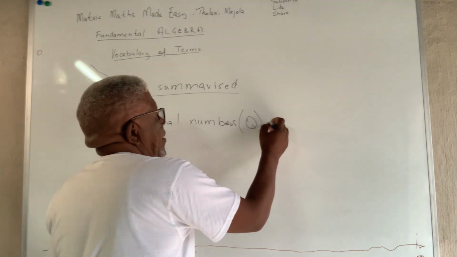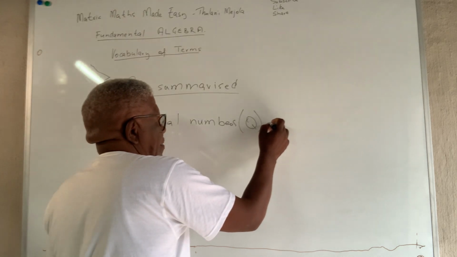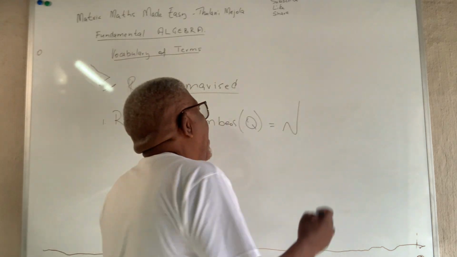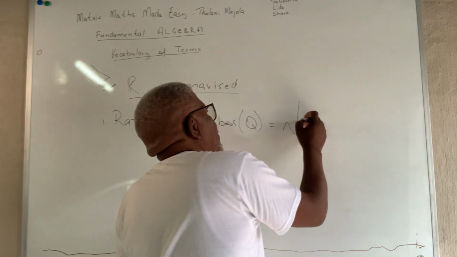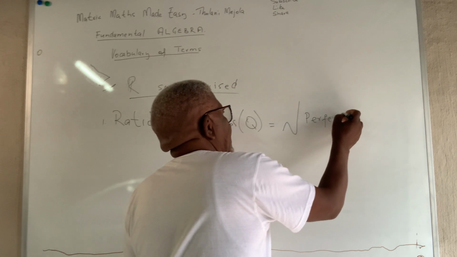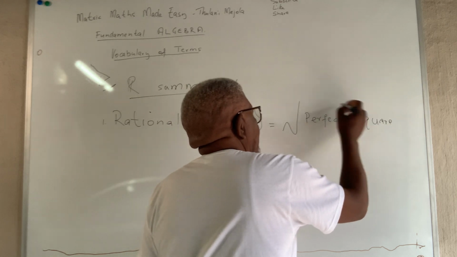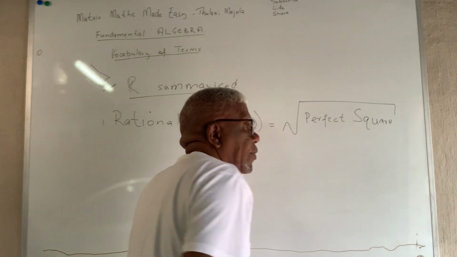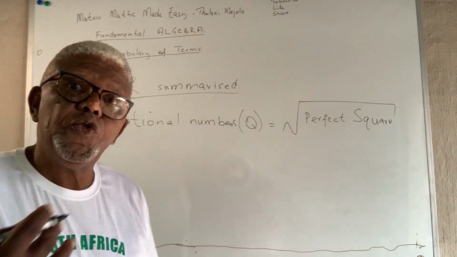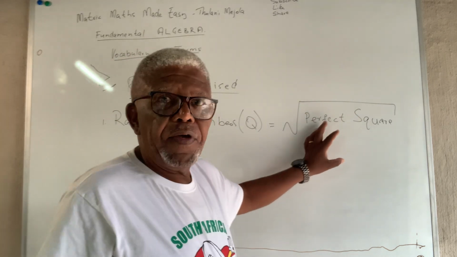Rational numbers are numbers that are the square root of a perfect square. So from now on, whenever we talk about rational numbers, I want you to think of a number that is a square root of a perfect square.